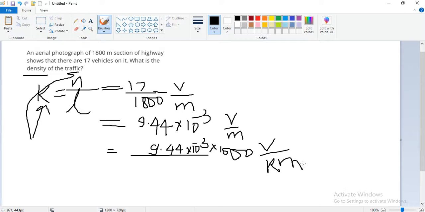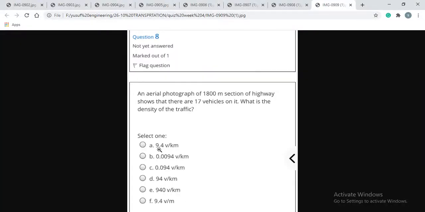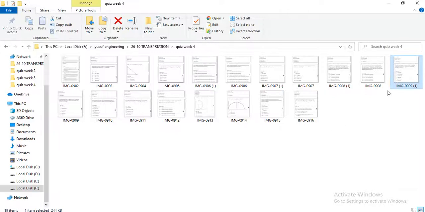This and this cancel, so the answer will be 9.44 vehicle per kilometer. So option A, 9.4 vehicle per kilometer, is the correct one.